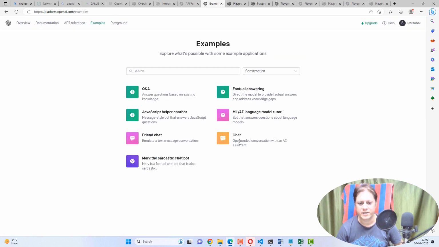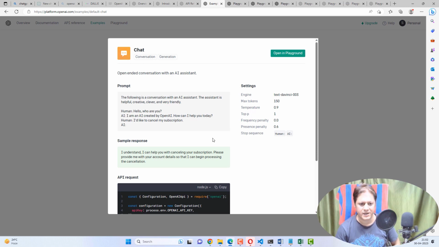Let's move on to the next example. It's a chat. Here in the prompt it is mentioned that it's an AI assistant which is helpful, creative, clever and very friendly. So when you inform that you are very clever, friendly, creative, and you ask a question, depending on that it will answer.